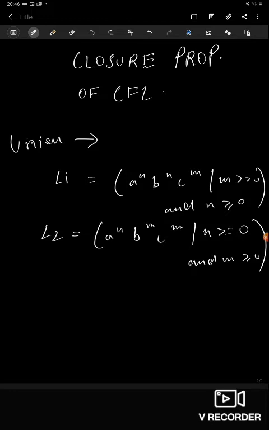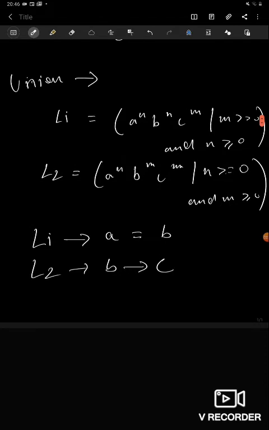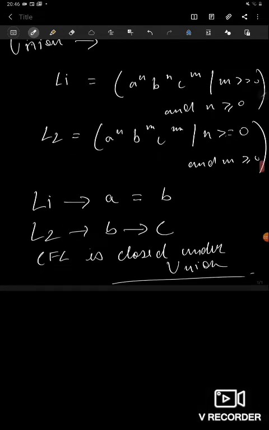I'll repeat this for you. L1 says that the number of A's should be equal to the number of B's, and L2 says the number of B's should be equal to the number of C's, and their union says that either of the two conditions should be true. So it is a context-free language. What we take from this outcome is that CFL is closed under union. I hope this is clear to you.